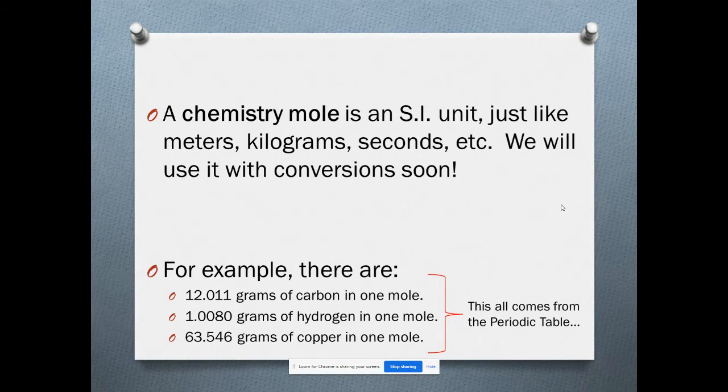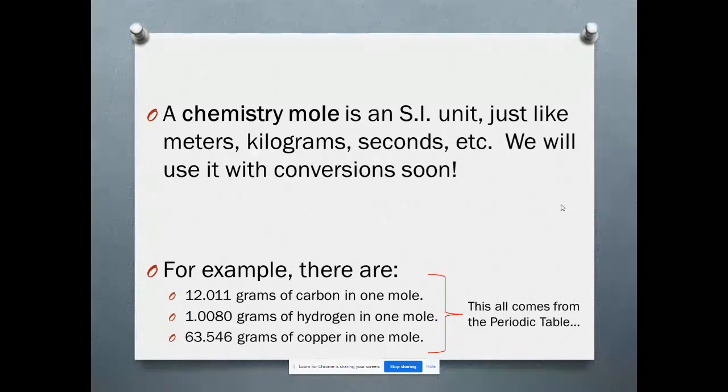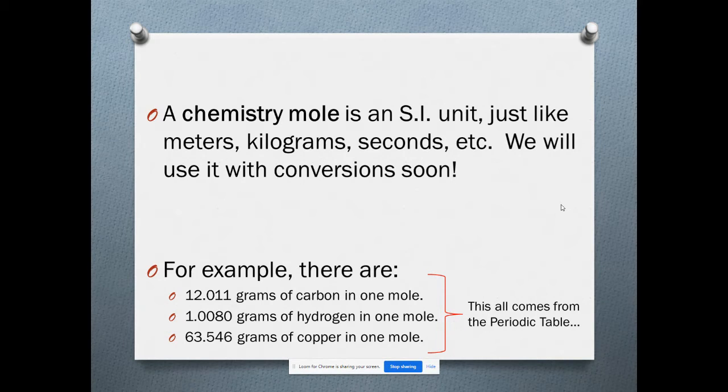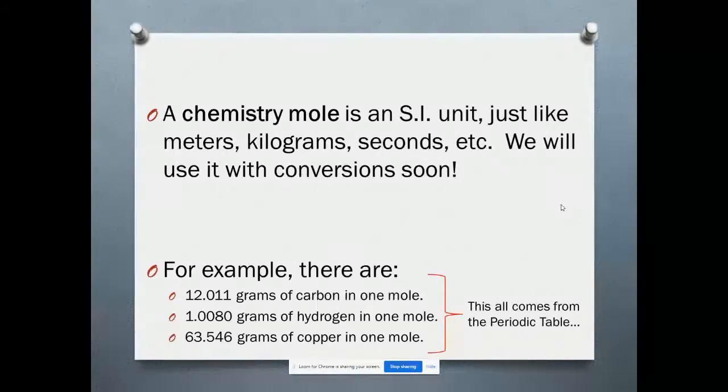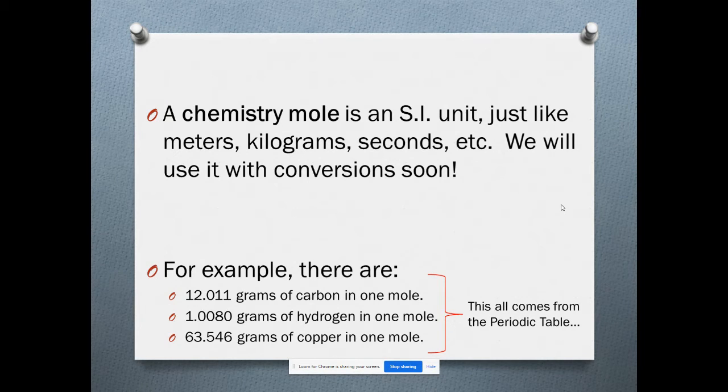If you look at carbon on your periodic table, it has an atomic mass of 12.011 grams, or atomic mass units. So we would say that that is how many grams of carbon equal 1 mole, or 1.008 grams of hydrogen is in 1 mole. So the mole relates all of the elements on the periodic table together. That's another reason why we're still going to be looking at our periodic tables the rest of the year.